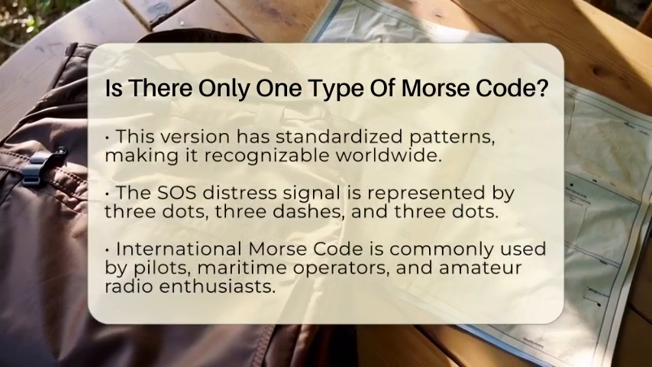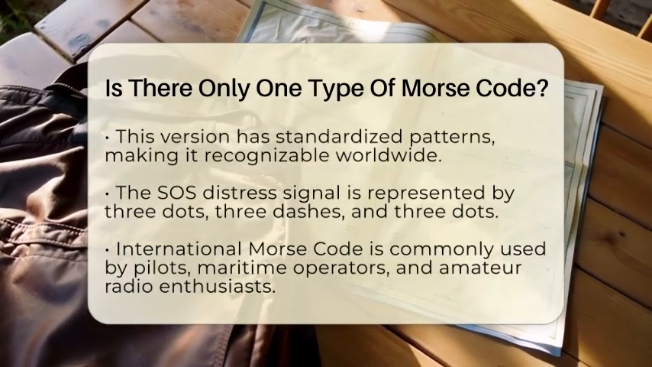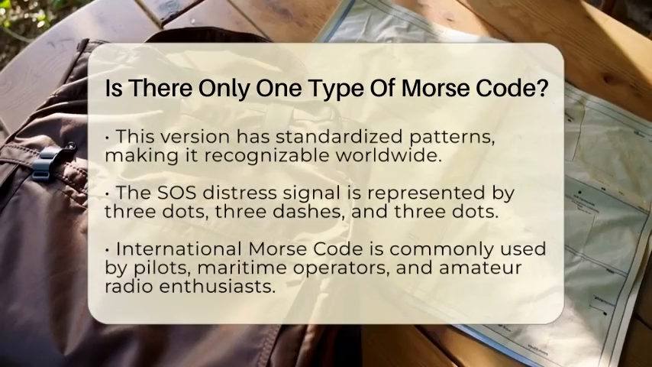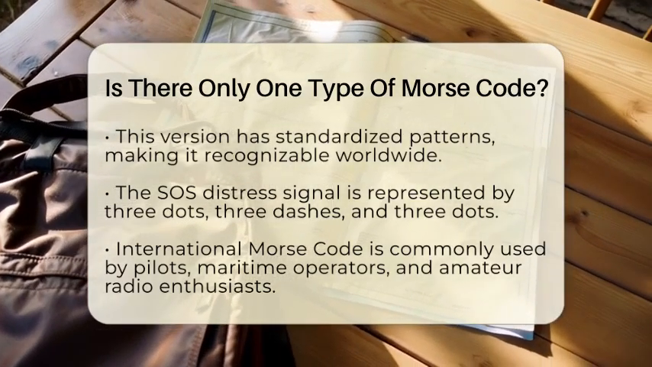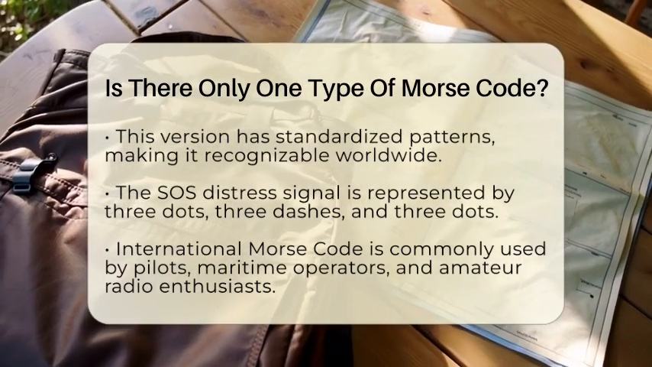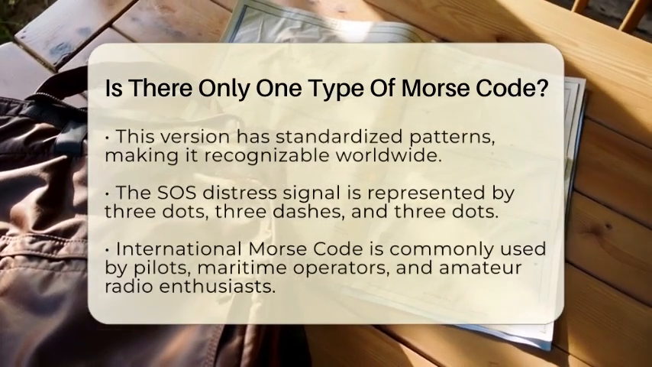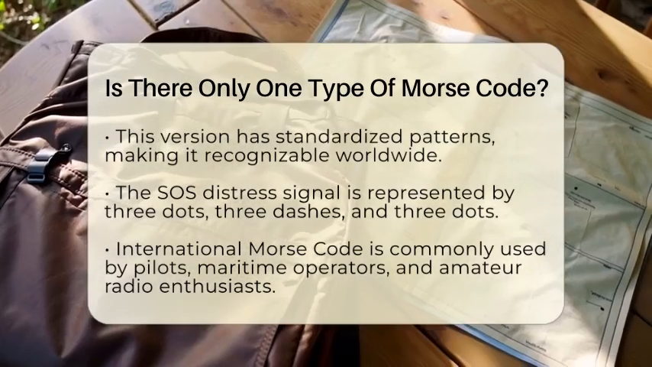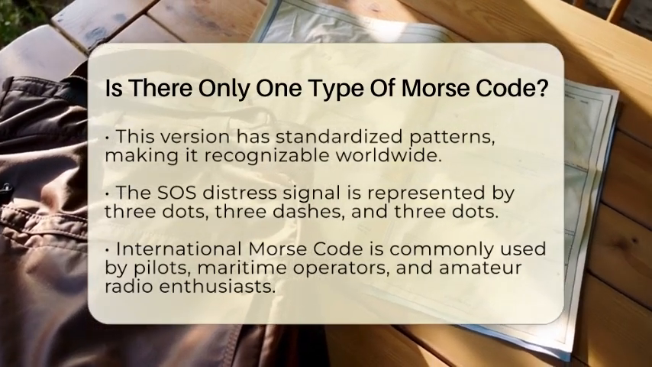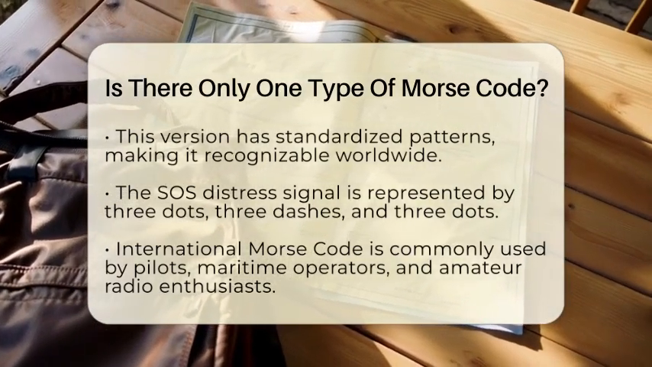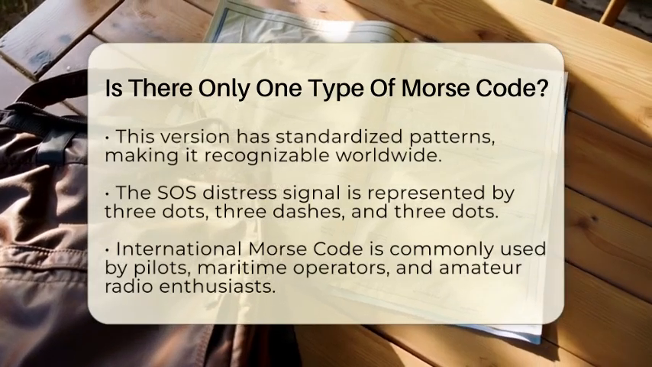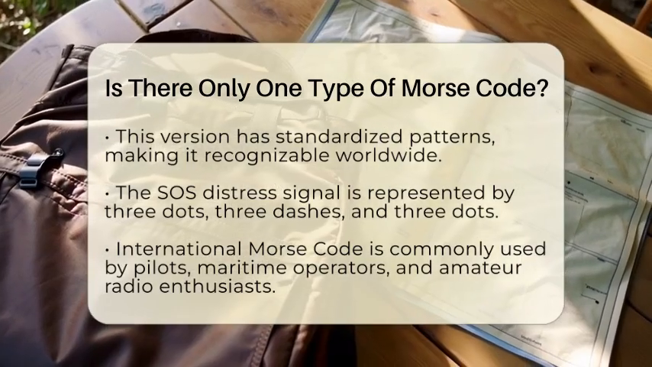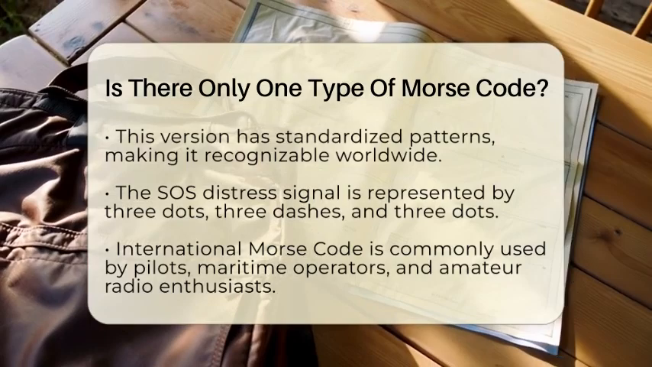This version has standardized dot and dash patterns for each letter and number, making it recognizable no matter where you are. For example, the distress signal SOS is 3 dots, 3 dashes, and 3 dots, which is easy to remember and transmit. This code is commonly used by pilots, maritime operators, and amateur radio enthusiasts. It is also effective in survival situations when using flashlights or mirrors to signal for help.